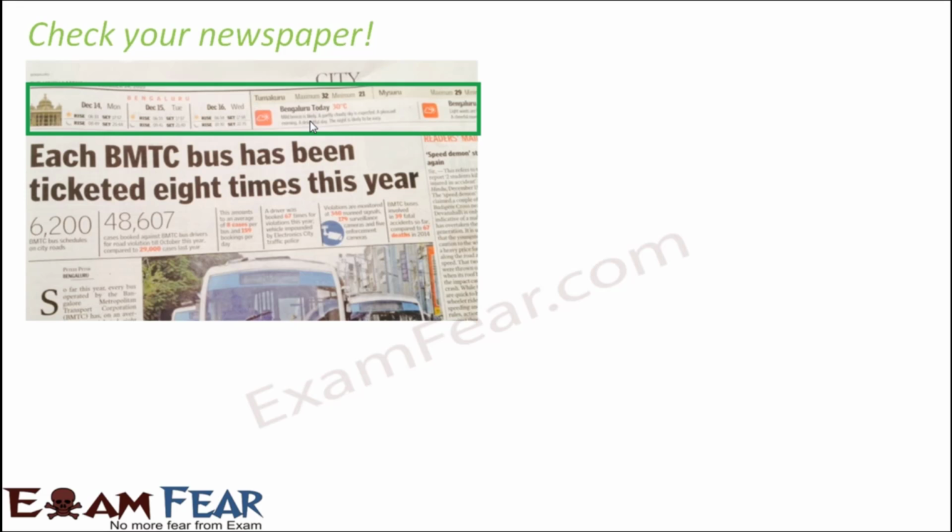So when you know that range, you can actually know how the temperature is going to be throughout the day. So that section is always there in every day's newspaper. That's again a place where you see, for example, here you see Bangalore today is 30 degrees Celsius. That means today's temperature is 30 degrees. And if you look at the maximum and the minimum temperature, the minimum is going to be 21 and the maximum is going to be 32. So this gives you an idea about the climate of your place for that particular day.